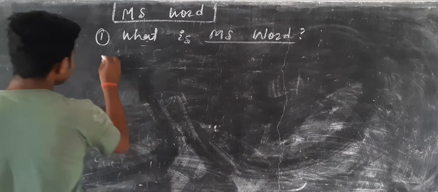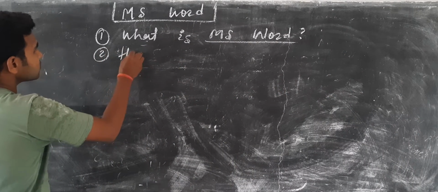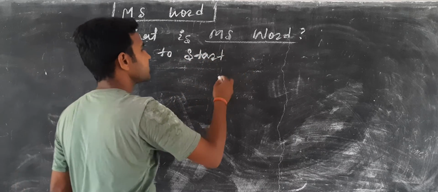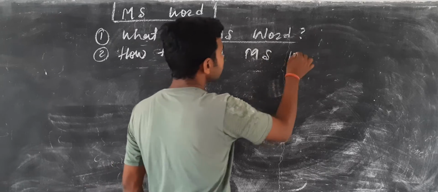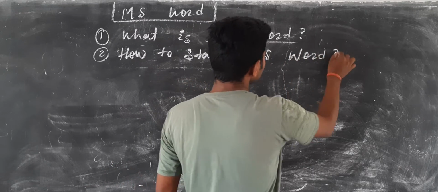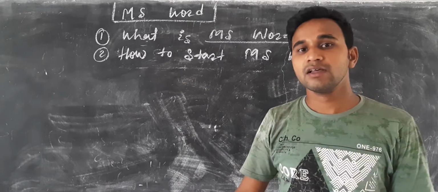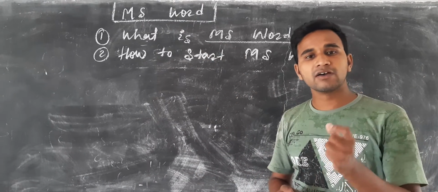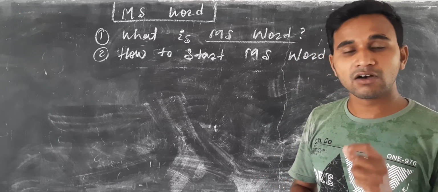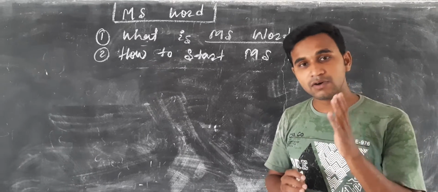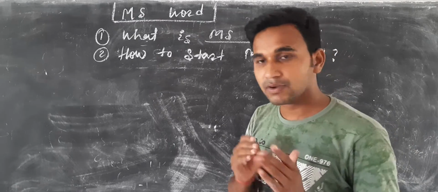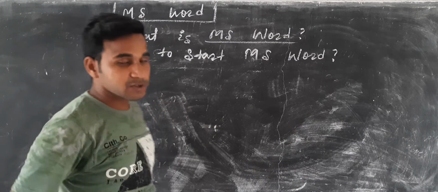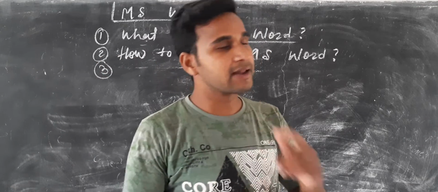Second question: how to start MS Word? I know that you know about this one. Click on the start button, click on all programs, click Microsoft Office, and click on MS Word. Then our MS Word file will open.